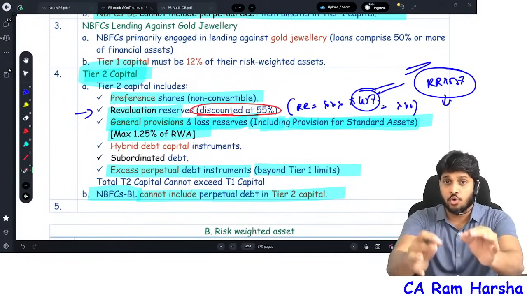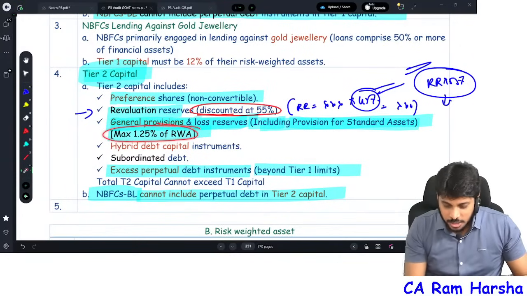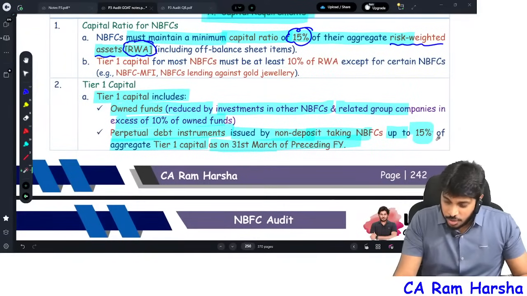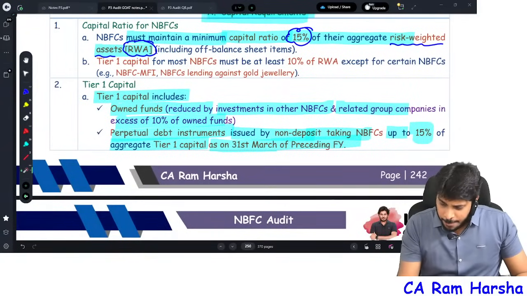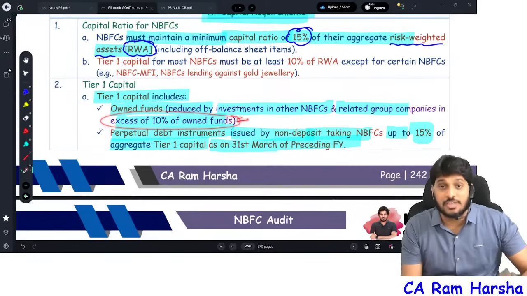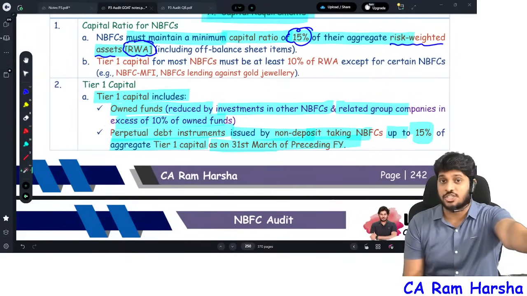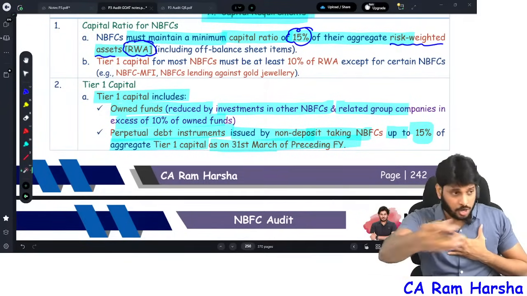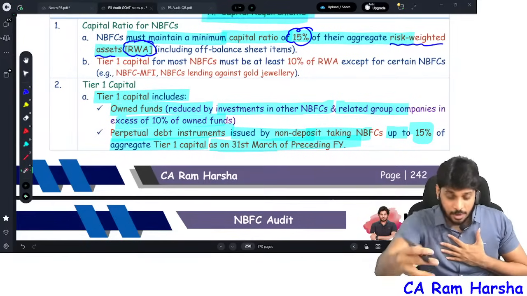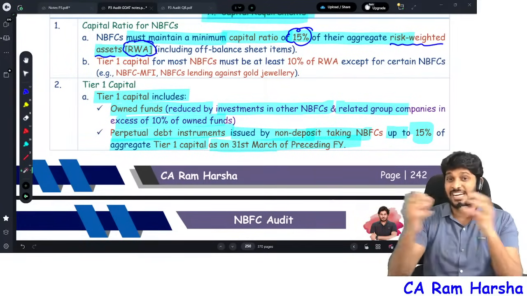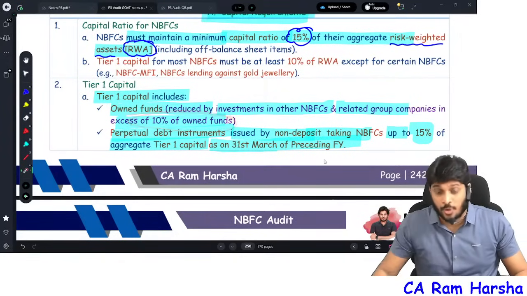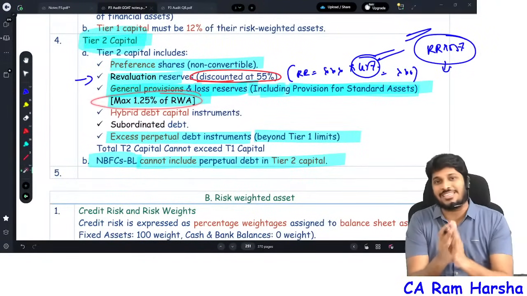By the way, those of you who got my printed book: in that, this particular point, the risk weighted asset 1.25% point, and this excess of 10% owned funds point, these two points I skipped that time intentionally, but later since MTP1 gave a problem, we considered and added them back again in the PDF. I already made a video, about 3-4 or 5 days ago, on why we skipped them earlier and why we added them now. So those of you wondering how come it is not in my printed book, or if you're watching GoTo Notes and it is not there, just add these two points.